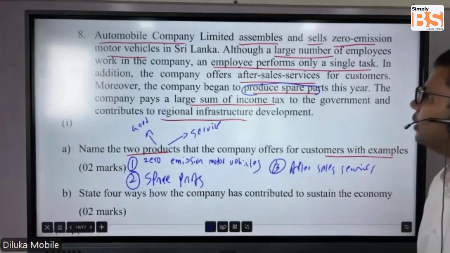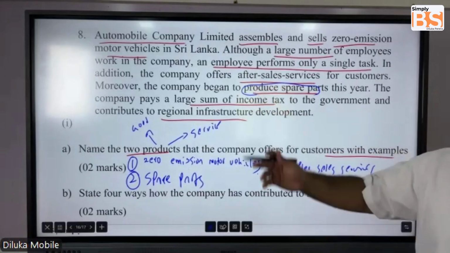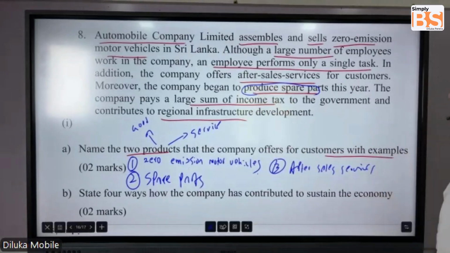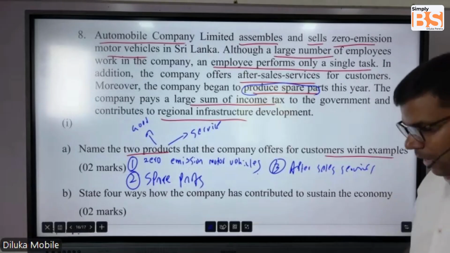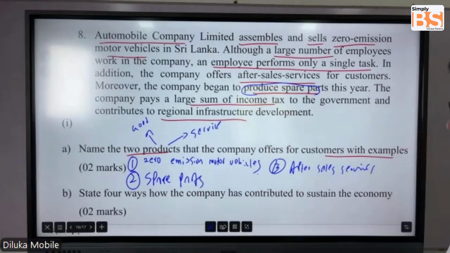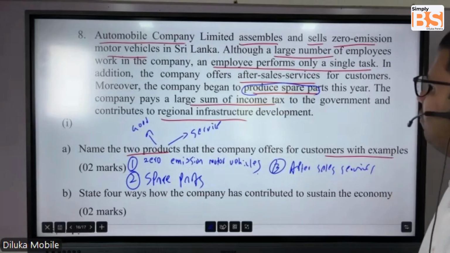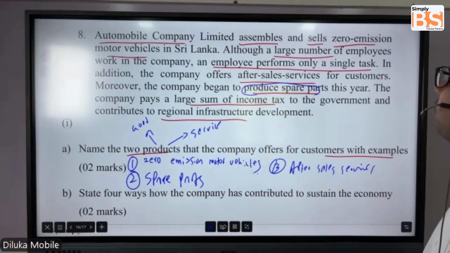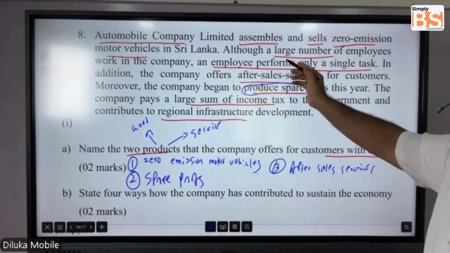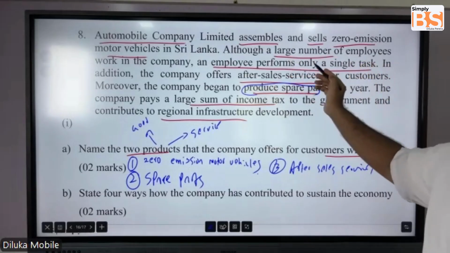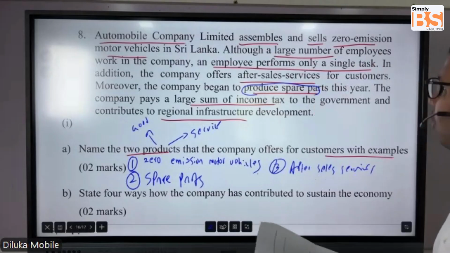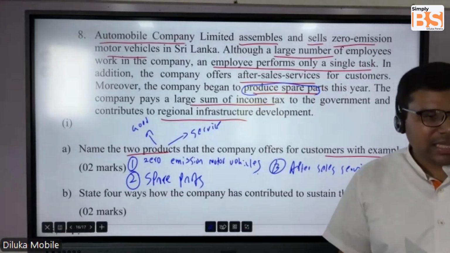So according to this question, we have so many answers that you can take. For the benefit of the economy, it says large number of employees. Here we have highlighted that a large number of employees are working in this company.